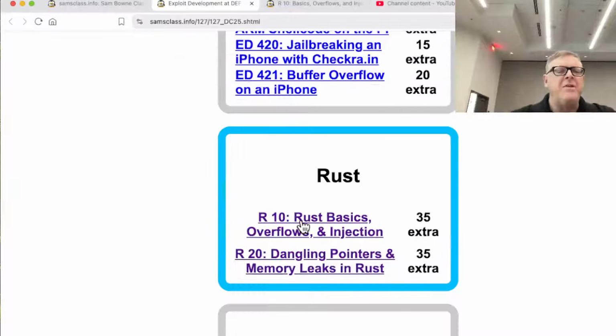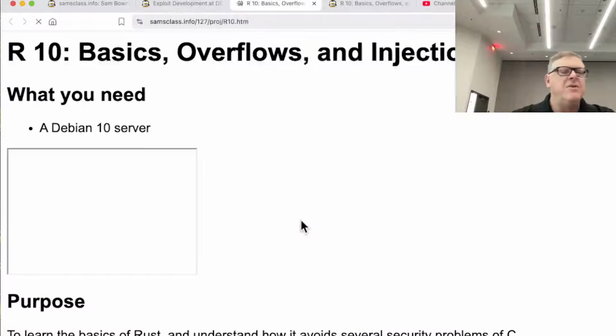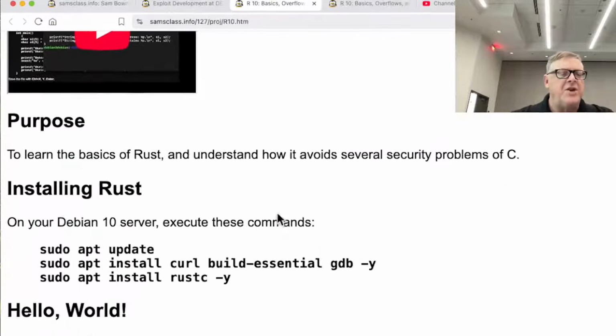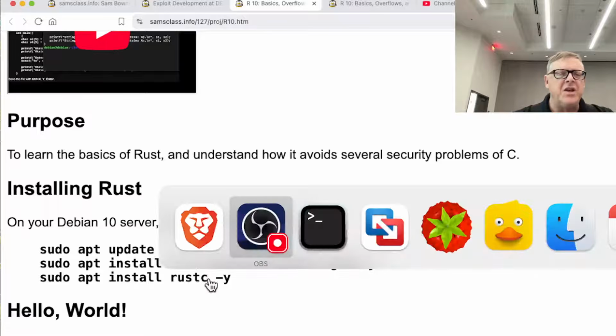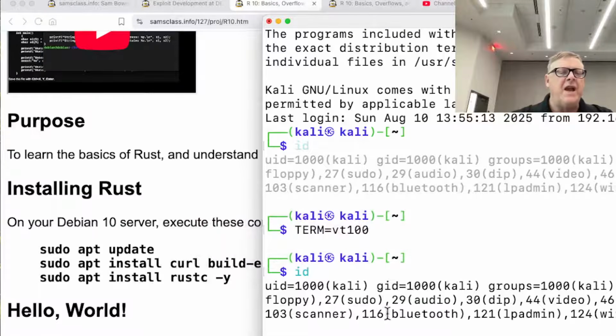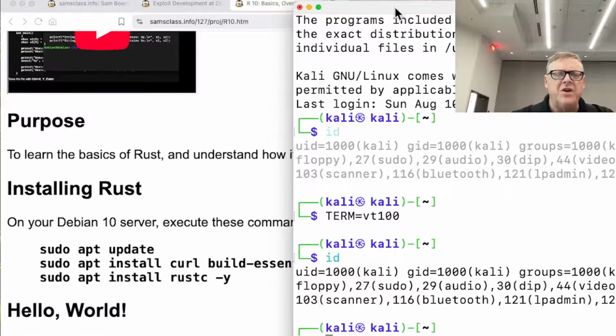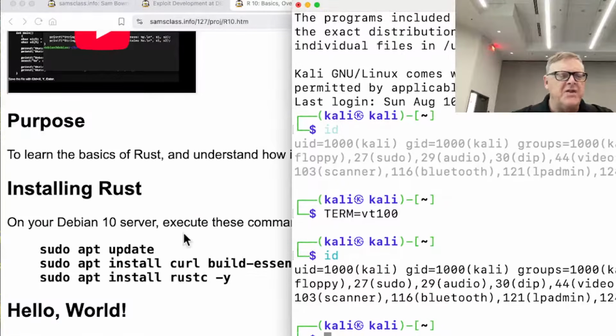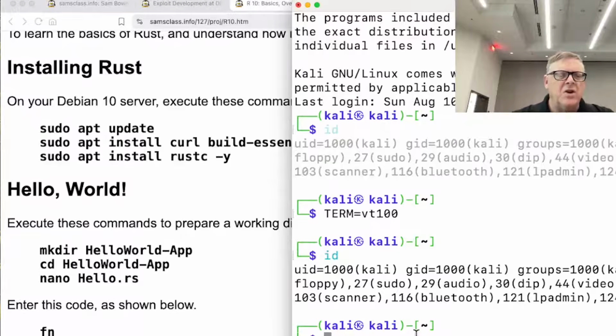All right, so I mentioned Rust is better than C for security, and so let's find out why. So you can install Rust, and I'm using Kali here, just because a lot of you had it, and I was able to install the Rust compiler, I think, in this. So we'll make Hello World. So I'll do nano.